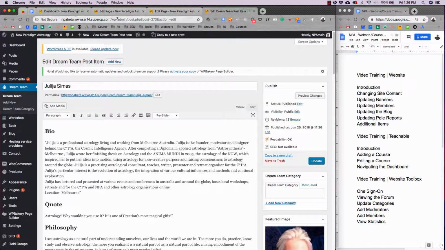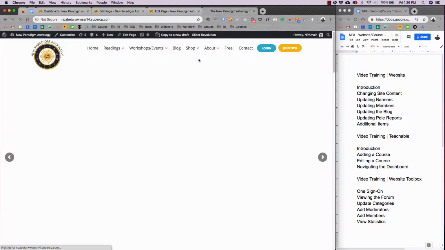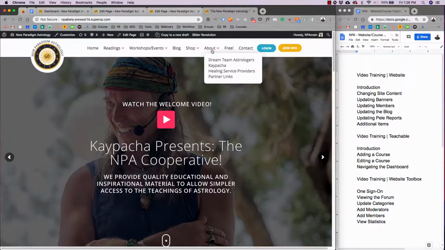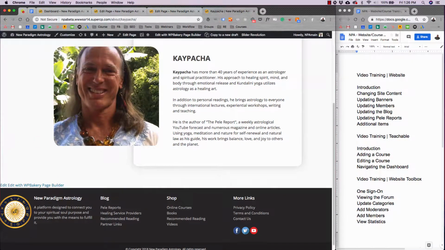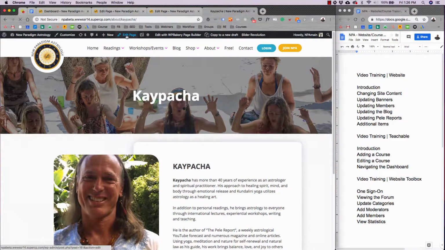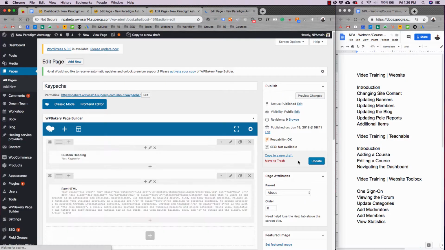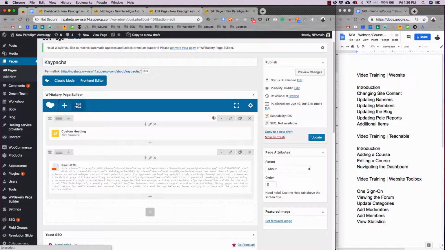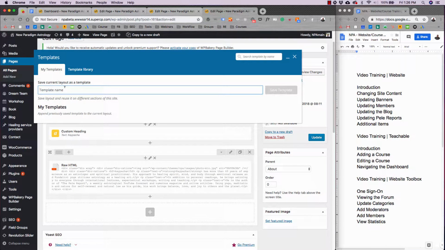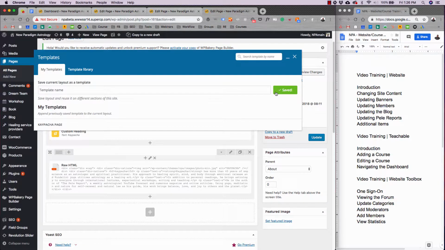So for example, I want to show you how you can easily duplicate a page. Let's say you need to make a new page on the website and you want it to look similar to another page. So let's say we have Kpacha's page here and we want to make another page with this similar layout. All we would do is go edit page, right? And then once we go to edit page, we can actually just go here. This is templates, right? And we could put Kpacha page, and then we could save template. So what WordPress is doing now is it's saving that template to our website.